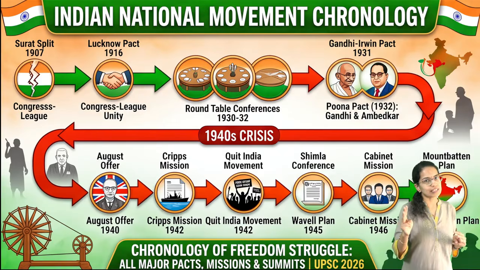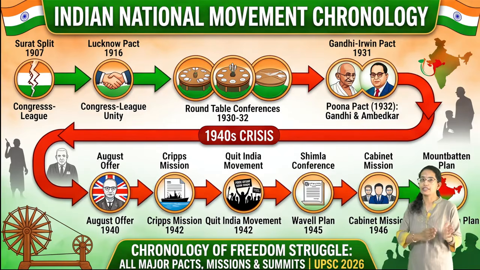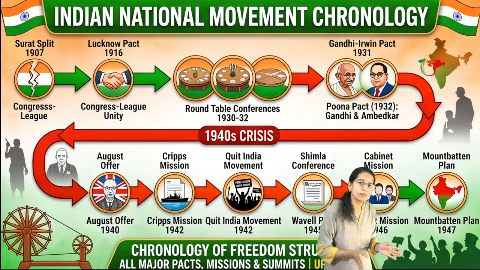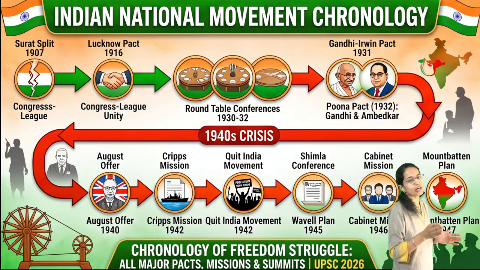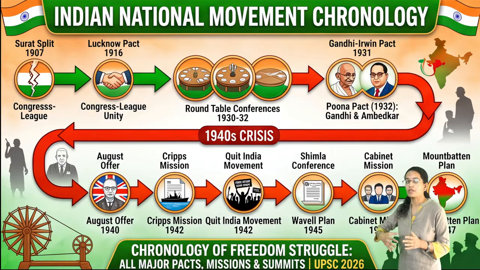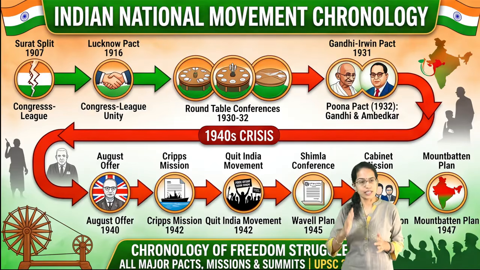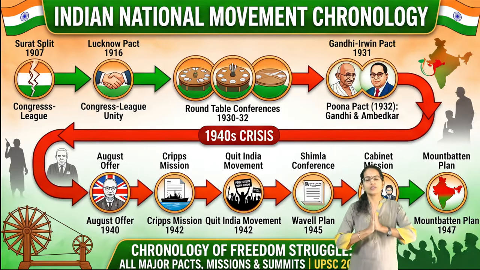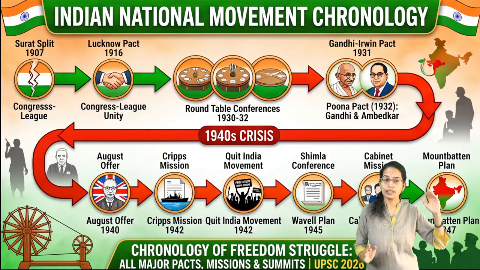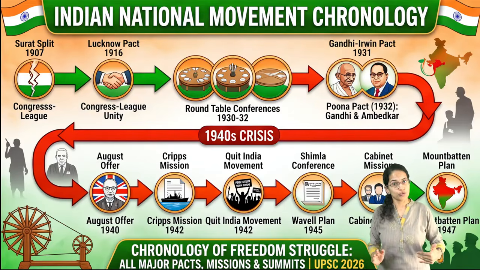So there were three sets of roundtable conferences from 1930 to 1932, of which the second roundtable conference is the most important one because it was the time where Congress, or Gandhiji, actually participated in it, right? Now, these three roundtables were based in London, and they were an important landmark for constitutional reforms.